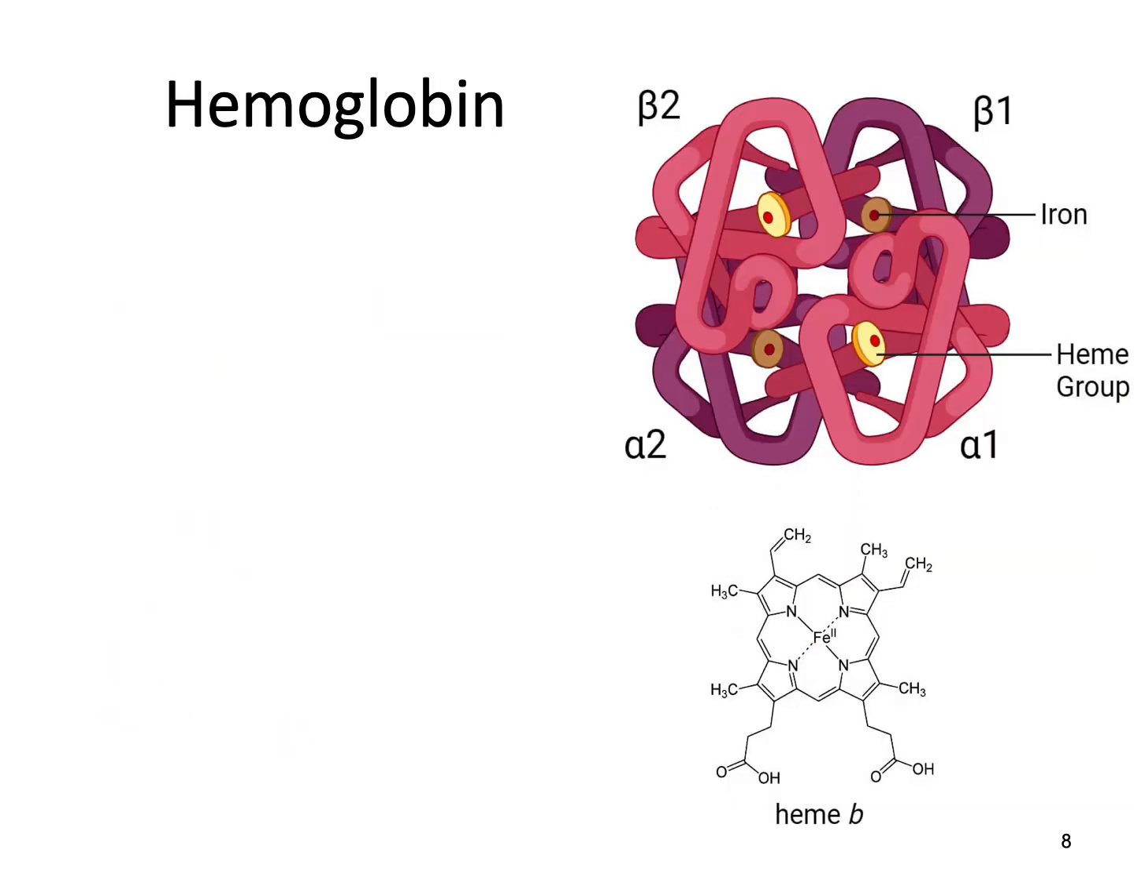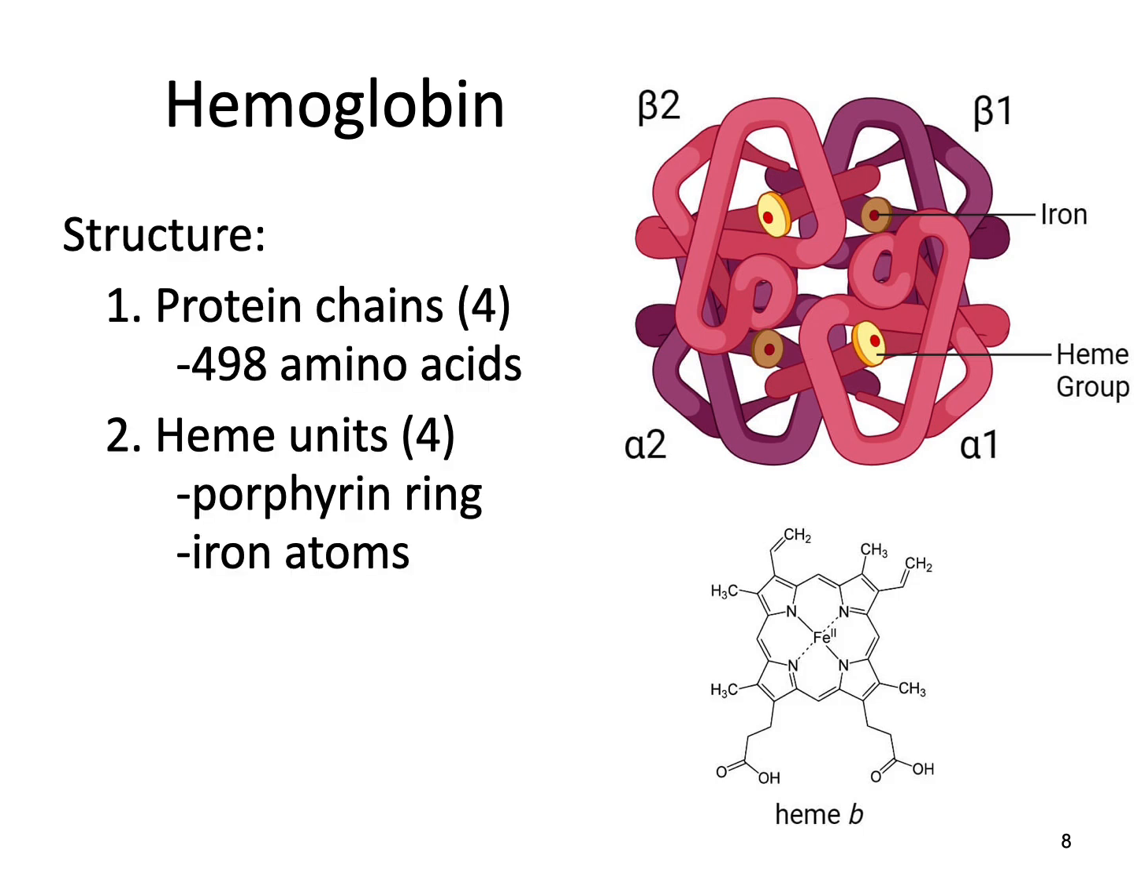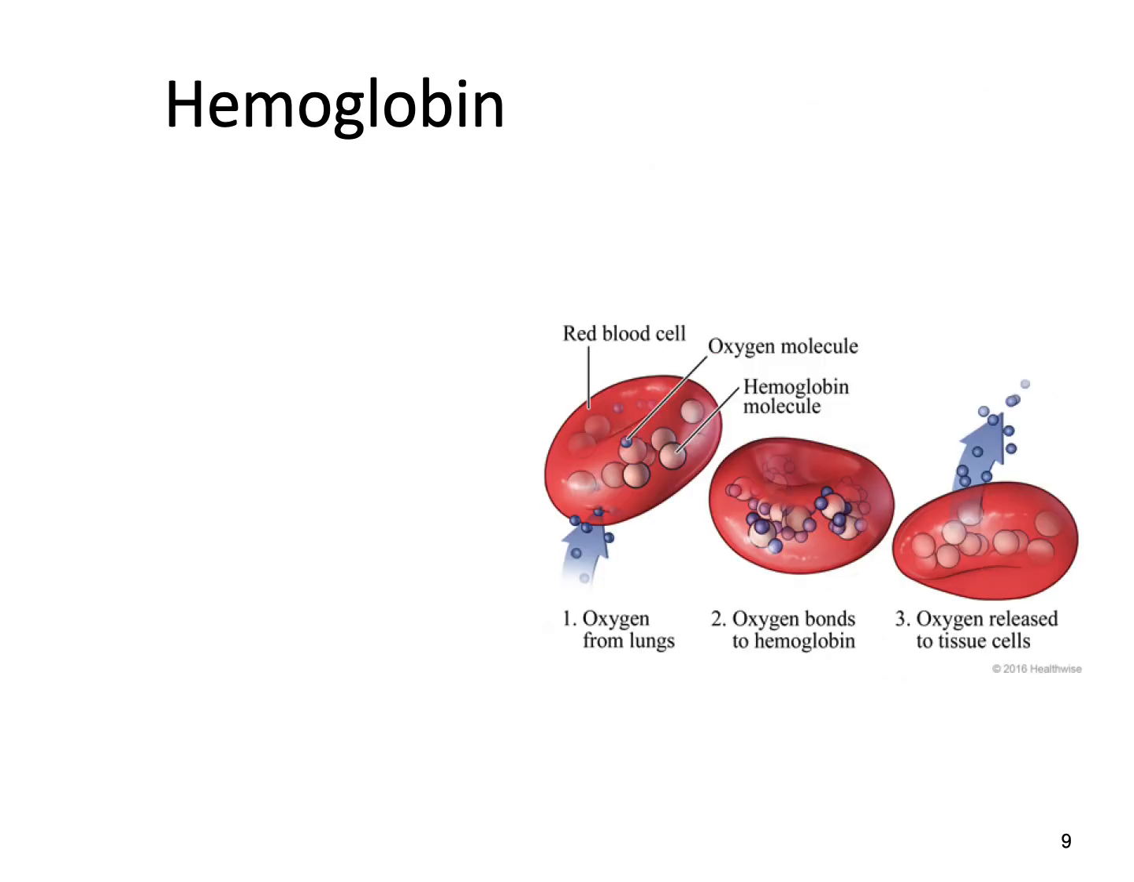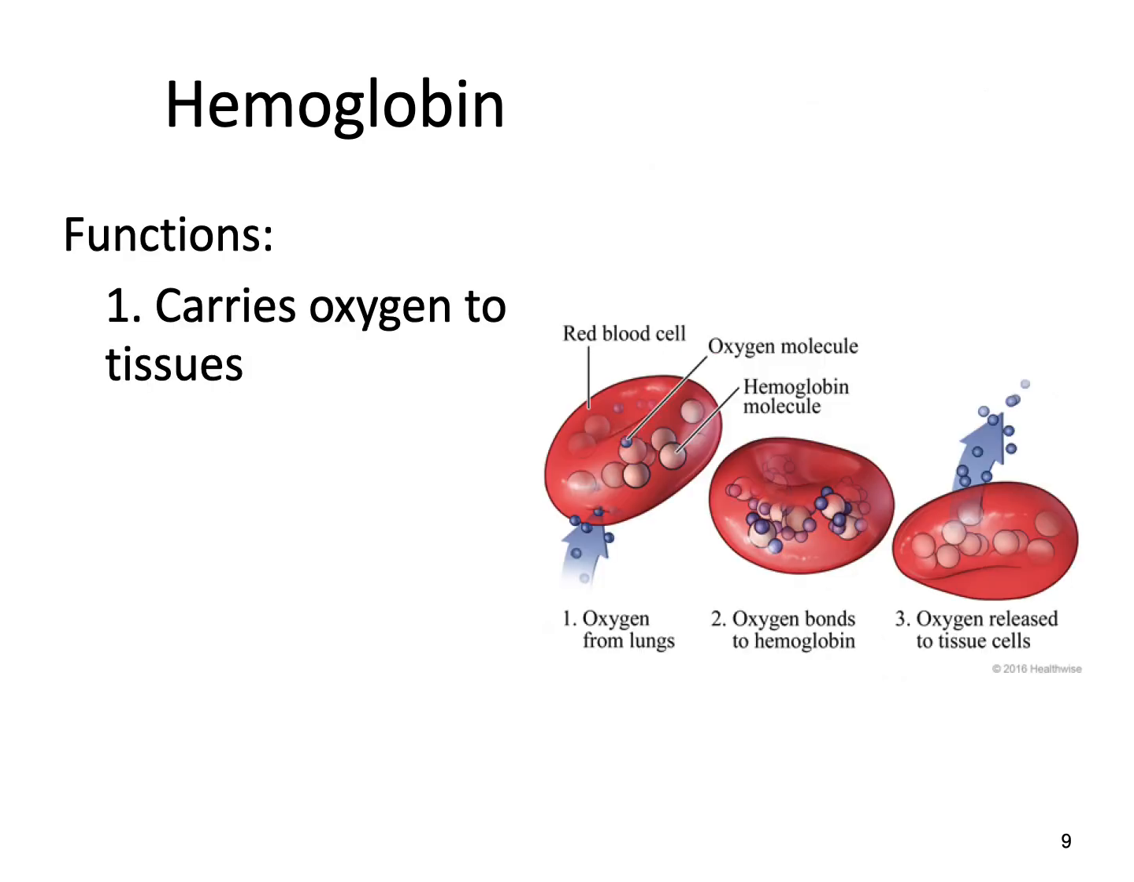One protein that I'm sure you heard about is hemoglobin. Hemoglobin is a protein, actually four protein chains that are 498 amino acids long. Each one links to a heme unit, which is a porphyrin ring containing iron. What this does is that hemoglobin is able to bind to oxygen, and it binds to oxygen in the lungs and carries it to the tissues.